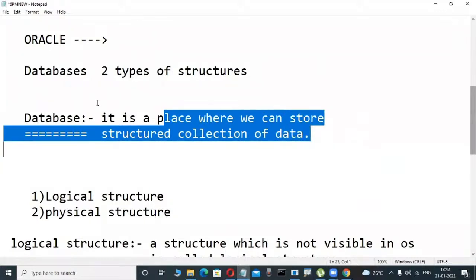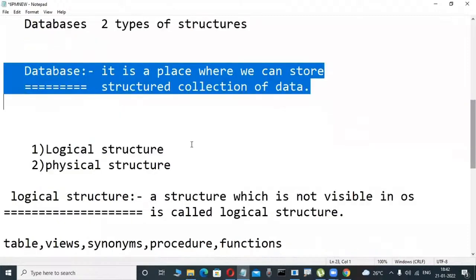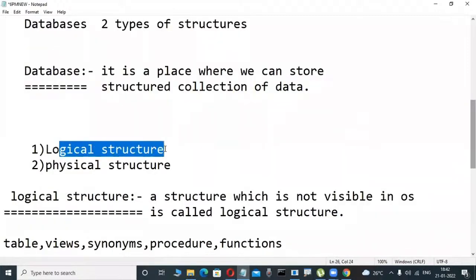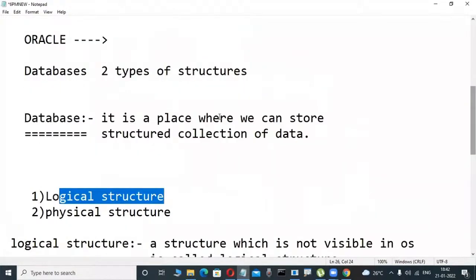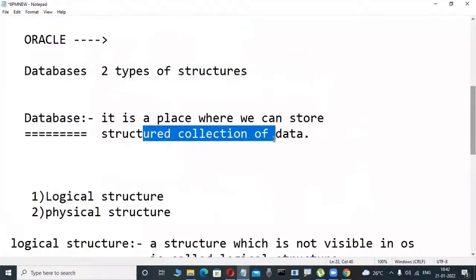Why? Because this is the developer's definition. Developers are logically good. They think of a table, which is nothing but a structured collection of data. They have an idea, that's why they tell this.